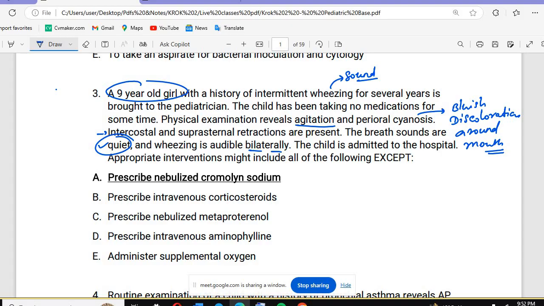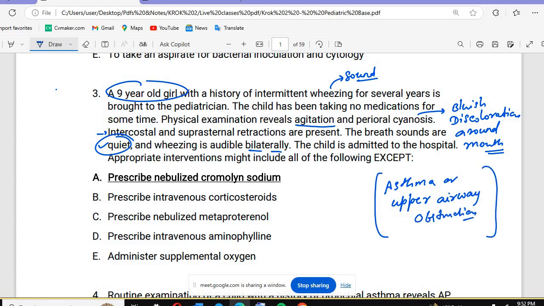So what you have to see in this patient is wheezing, so there can be some obstruction. It can be asthma or upper airway obstruction. In this condition we will feel wheezing because of the obstruction.